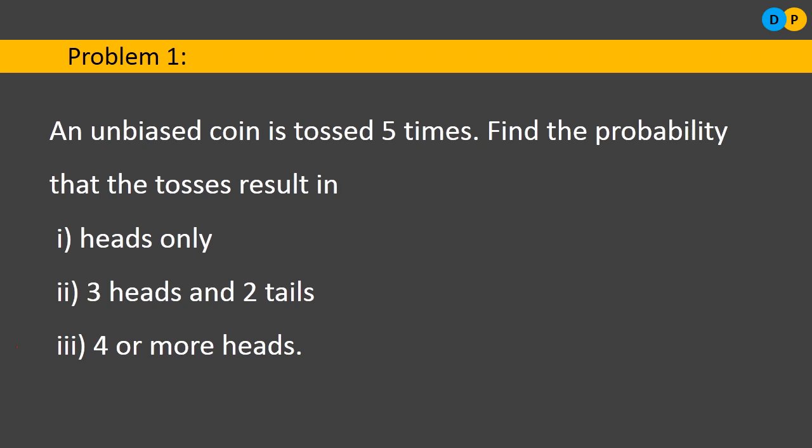Find the probability that the toss results in heads only, or 3 heads and 2 tails, or 4 or more heads. Okay, so we will be considering the probability of getting a head. What is the chance of getting a head? There are 2 sides, we are looking for only head, so 1 by 2, that is 0.5, or you can keep it as 1 by 2. So we also know for this problem the chance of success, that is the other parameter, the p value, is half.